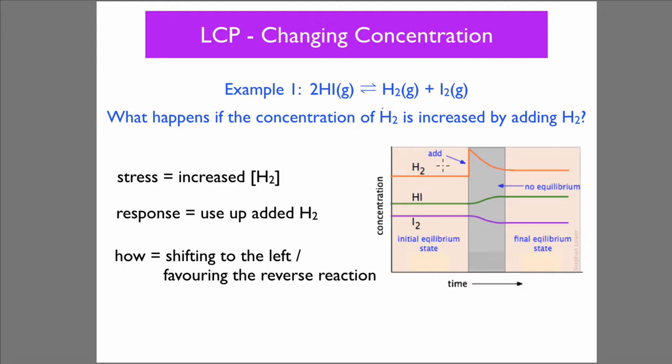And you can see that the hydrogen is decreasing and the concentration of iodine is decreasing until a new equilibrium is formed. And do note that the shift in equilibrium reduces the effect of the stress, but it doesn't completely reverse it. You can see there's a higher concentration of hydrogen at the end, so it hasn't gone back to the initial concentration of hydrogen.